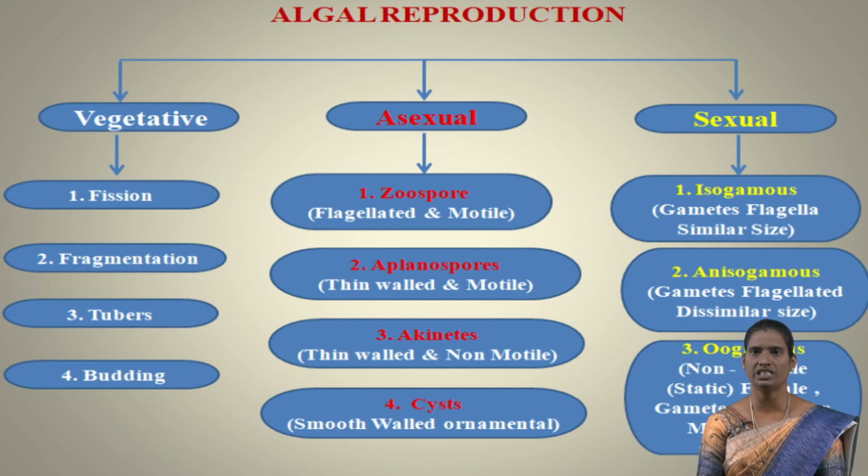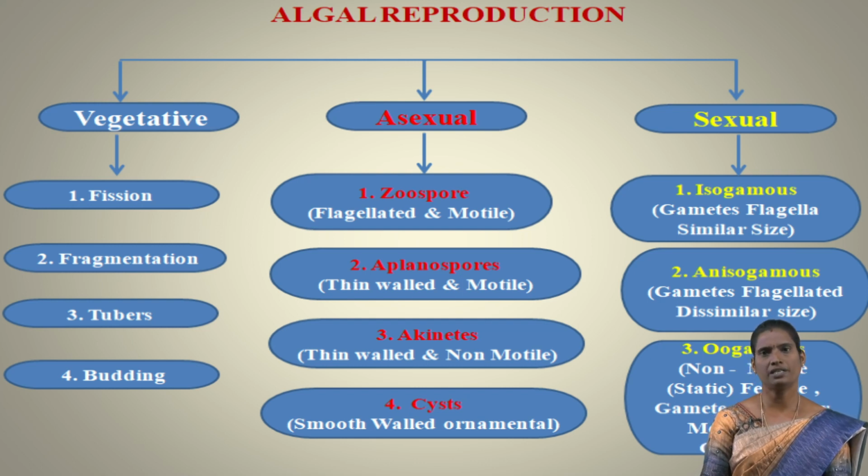Fission. Fission means division, divided into different numbers. Next type is fragmentation, meaning pieces. It breaks into small fragments or small pieces. Each piece develops into a new alga. That type is called fragmentation. Another one is tubers. The vegetative parts produce, at a period, small tuber-like structures. These tubers develop into new algae in favorable conditions. That type of vegetative reproduction is called the tuber type. Next one is budding type.